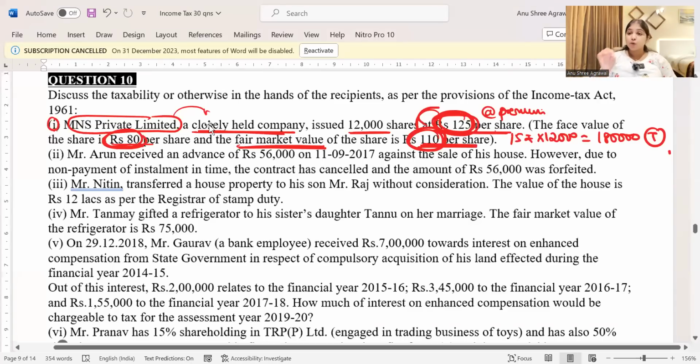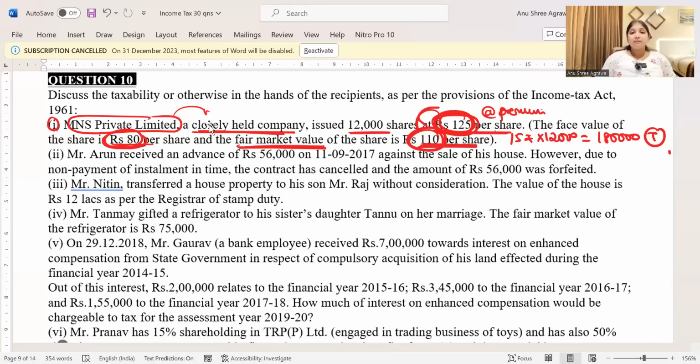It says if your company is a closely held company and has issued shares at a premium in such a way that the issue price is above the fair market value, then the difference between the issue price and the fair market value will be taxed as IFOS for the company. So this 1,80,000 rupees will be taxed as IFOS for the company.